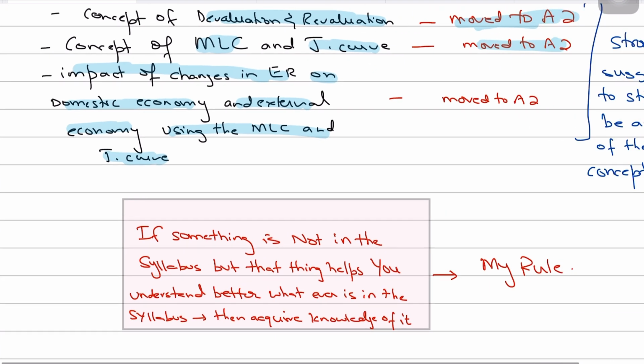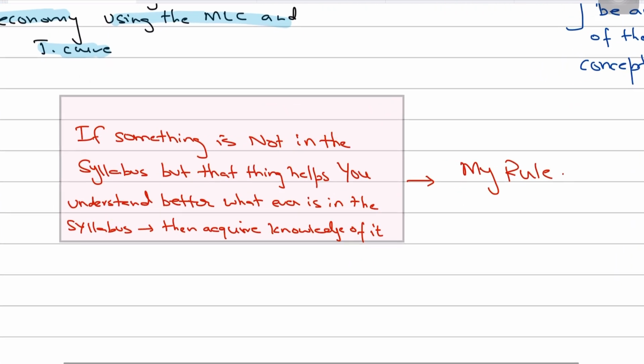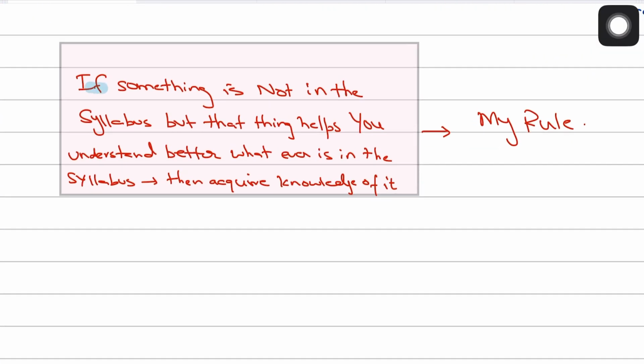And remember, guys, it's my golden rule. This is my rule, and I always say it in my classes. If something is not in the syllabus, but it helps you understand better whatever is in the syllabus, then you should acquire knowledge of it. This is my golden rule.